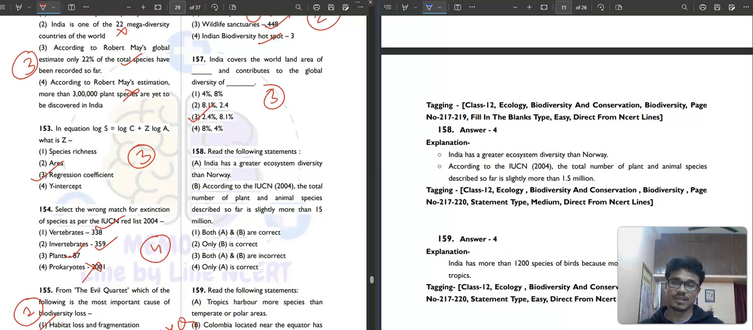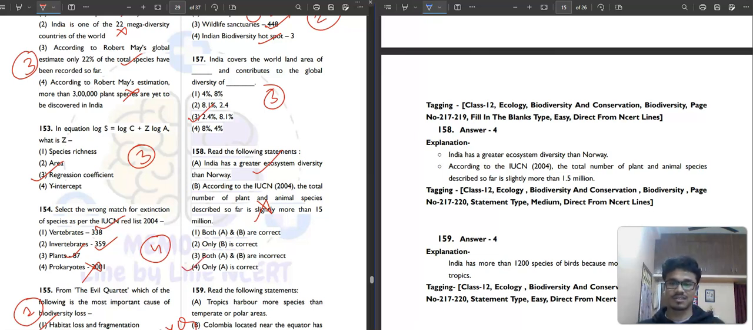It is saying, read the following statements and choose what is correct. Obviously, that's what we're gonna do. India has a greater ecosystem diversity than Norway. Norway is a Scandinavian country. That's why. According to IUCN 2004, the total number of plant and animal species described so far is slightly more than 15 million. Oh my god, it is slightly more than 1.5 million. Not correct. This kind of question generally comes in this chapter.